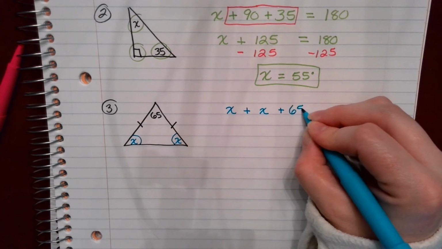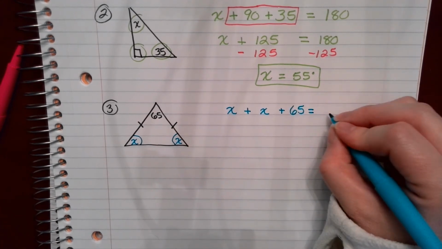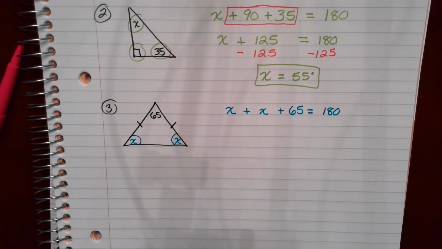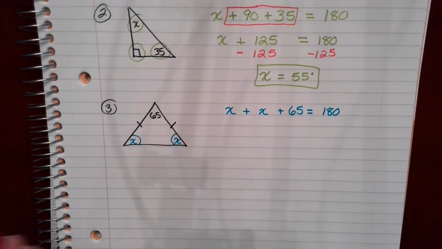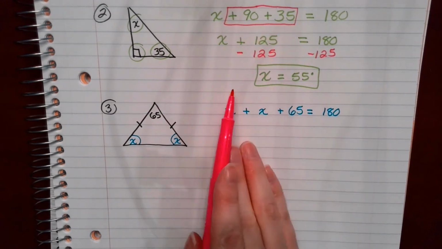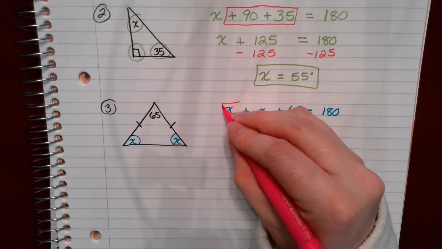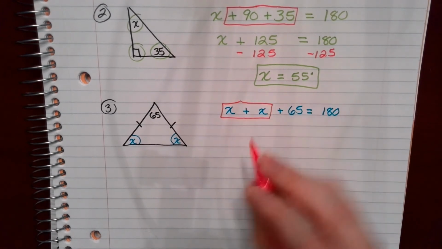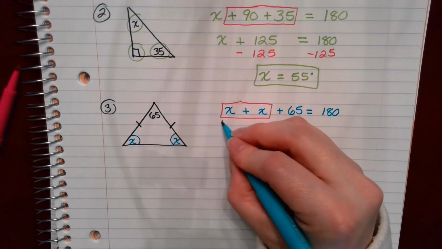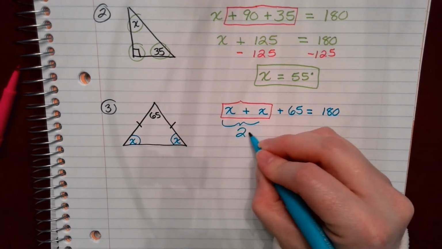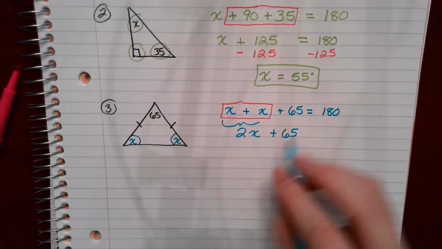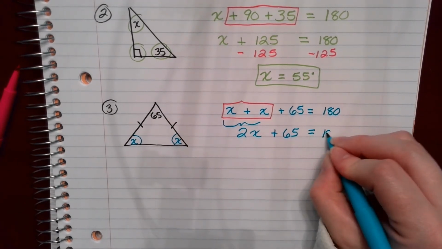So I would have x plus x plus 65, and that's going to be set equal to 180. I still need to combine like terms. Before, I was combining like terms with just numbers, just constants. Now I need to combine the like terms for these variables. 1x plus 1x is going to give me 2x. So I have 2x plus 65 on the left side, and on the right side I still have 180.